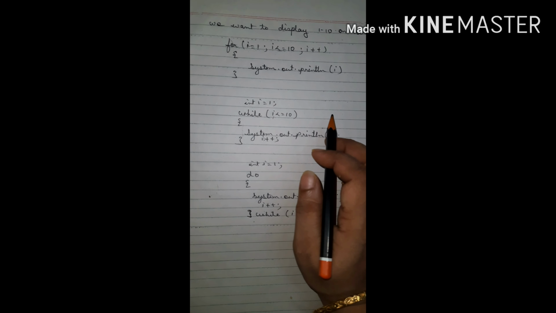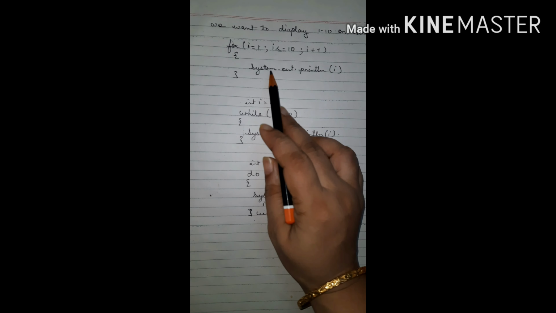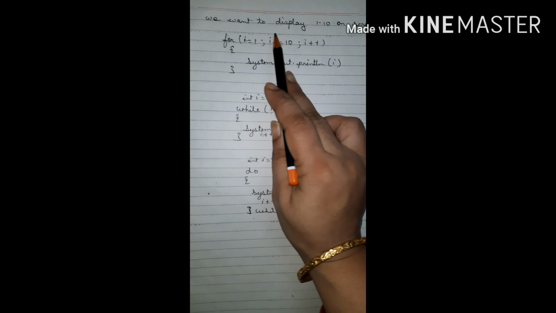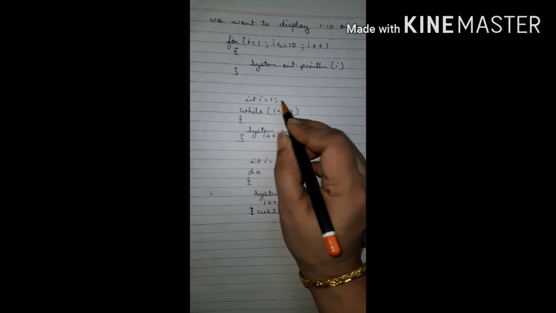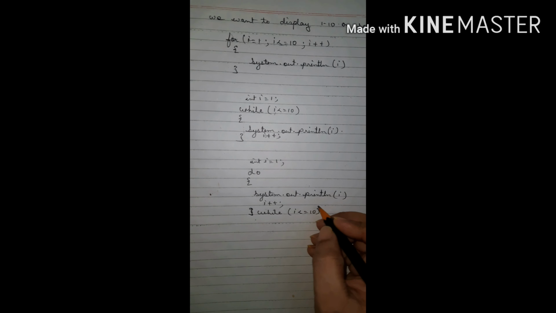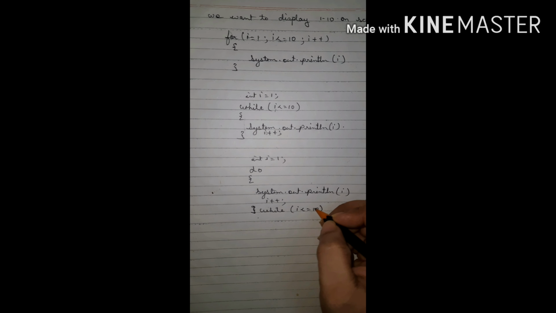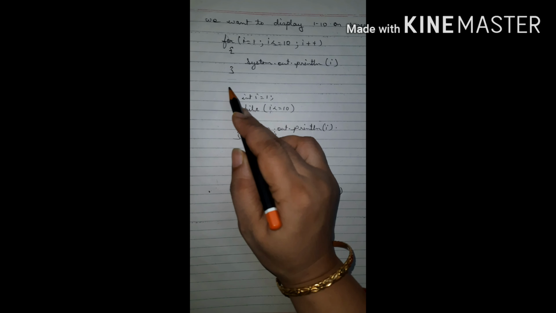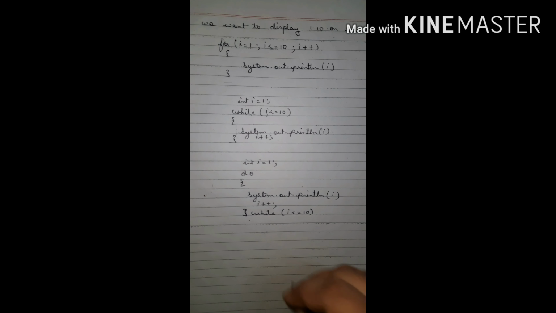Then test for a specified condition for execution of the loop. So here you can see we are given the condition. In the case of for loop, here is the condition; in the case of while loop the condition is here, and here the condition. So according to the condition the loop will move on. When the condition becomes false, it will come out of the loop, and after that if any statements are there, it will start executing those statements.